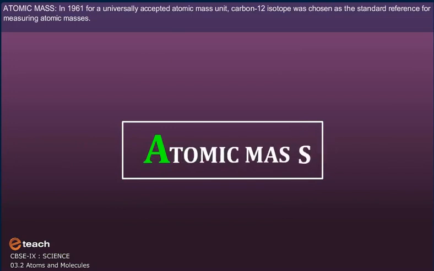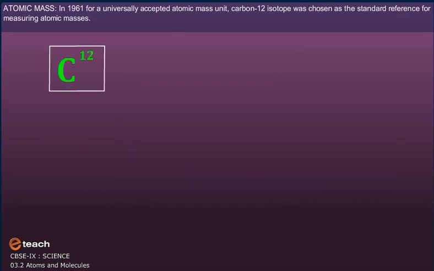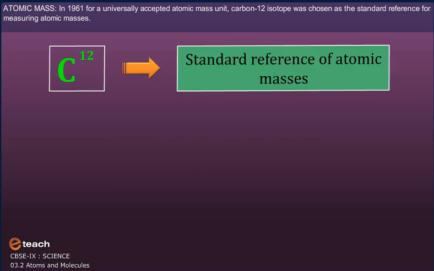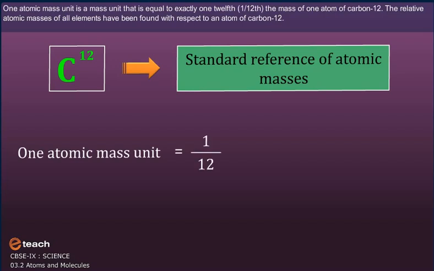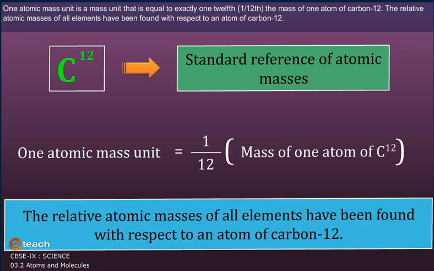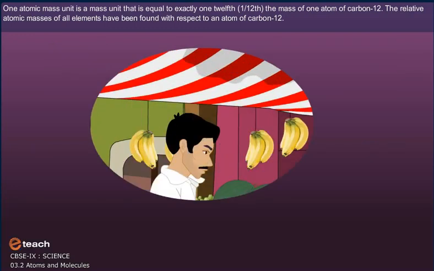Atomic mass. In 1961, for a universally accepted atomic mass unit, the carbon-12 isotope was chosen as the standard reference for measuring atomic masses. One atomic mass unit is a mass unit equal to exactly 1/12 the mass of one atom of carbon-12. The relative atomic masses of all elements have been found with respect to an atom of carbon-12.